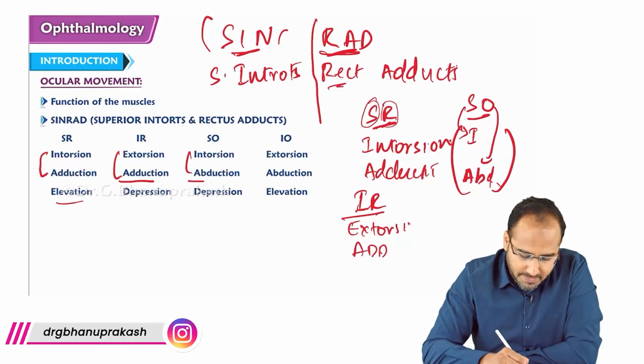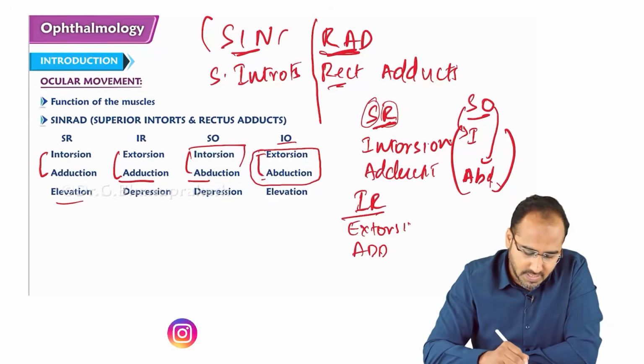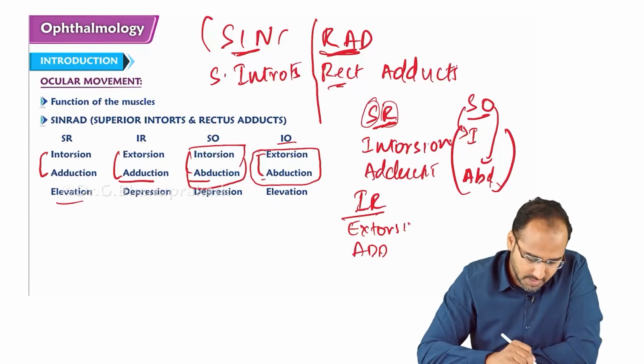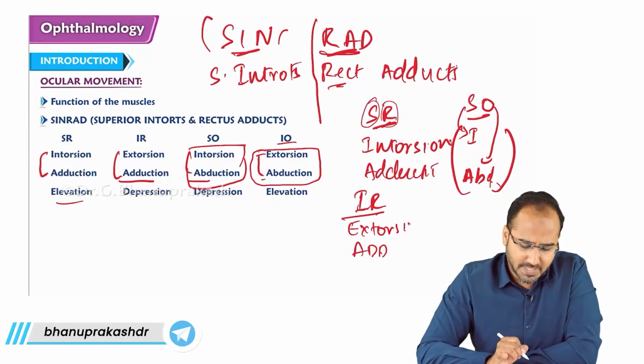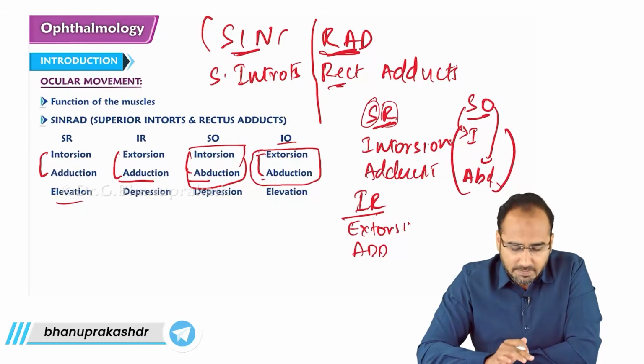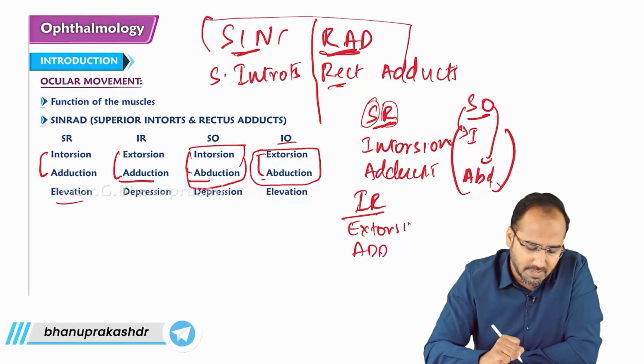So, intorsion and abduction, superior oblique. Inferior oblique, inferior means it will extort and it will cause abduction. So, these functions you can easily remember, right? These are the functions. Elevation, depression and all are not that important, but the important functions, if you remember this mnemonic, you can easily remember it, guys.